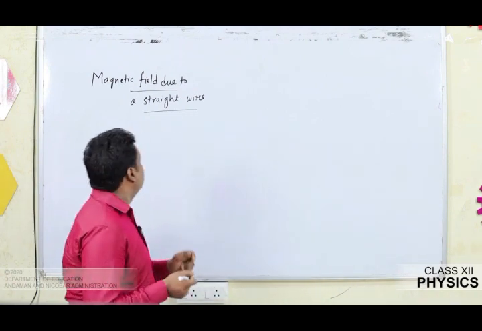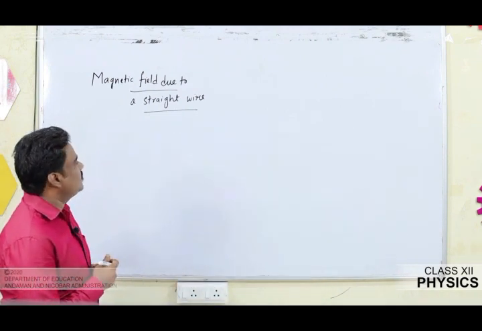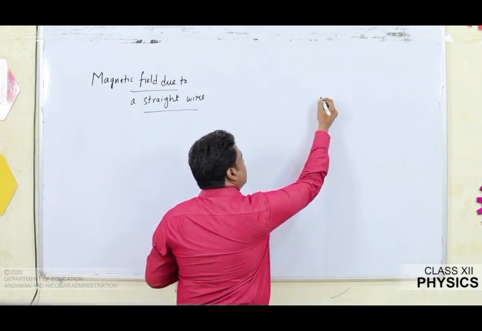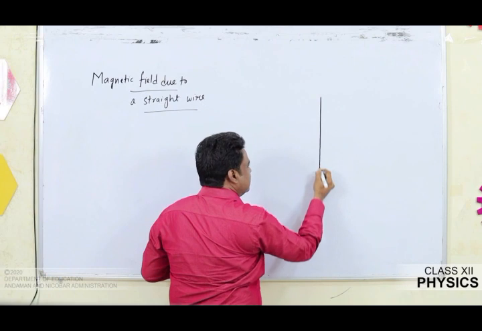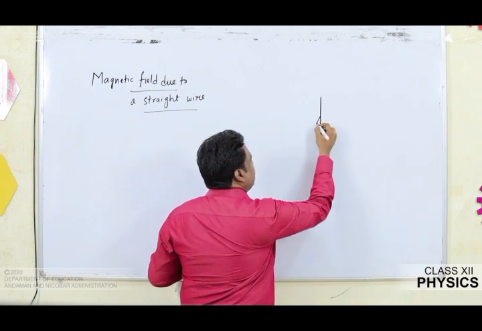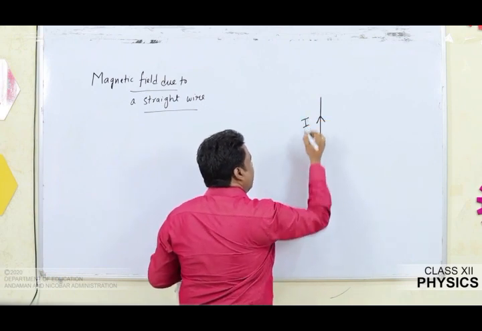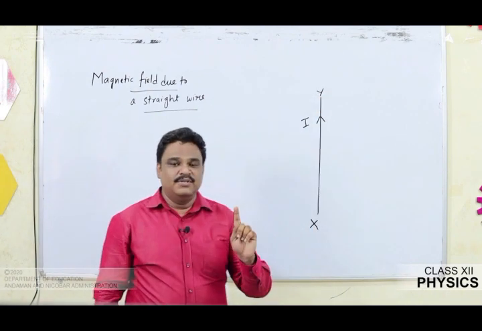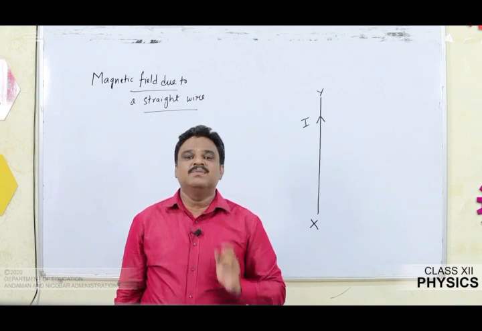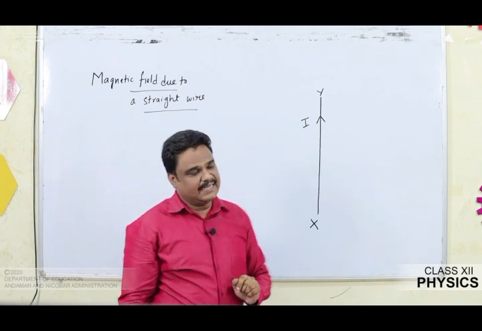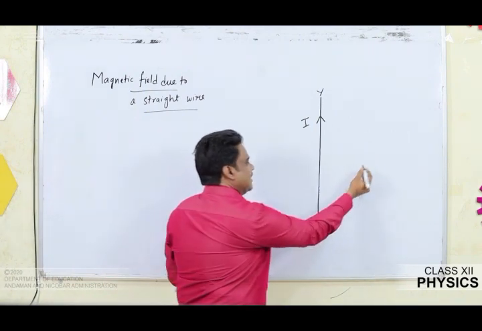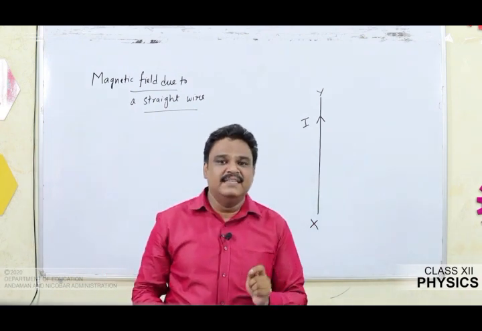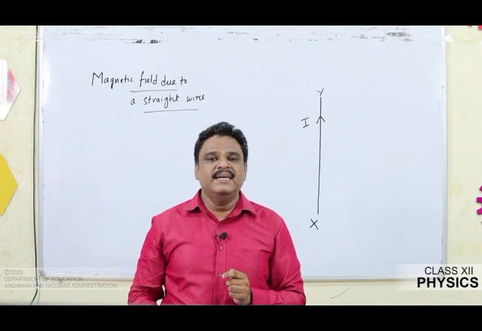So how to start? Our aim is to find the magnetic field due to a straight current carrying wire. So I am going to assume a straight conductor. Say it carries a current I from x to y. Due to the flow of current, a magnetic field is produced around the conductor. Now I am going to consider a point P, say at a distance r, where the magnetic field due to this straight wire has to be determined.